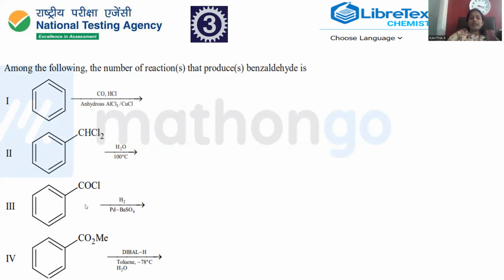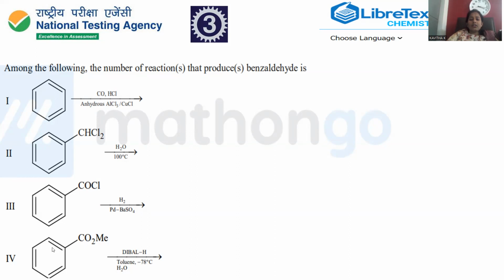Whenever benzoyl chloride is taken with hydrogen, palladium, barium sulfate, this is called Rosenmund reduction, a catalyzed reduction. The COCl, benzoyl chloride, is converted into the aldehyde. So Rosenmund reduction it will be.